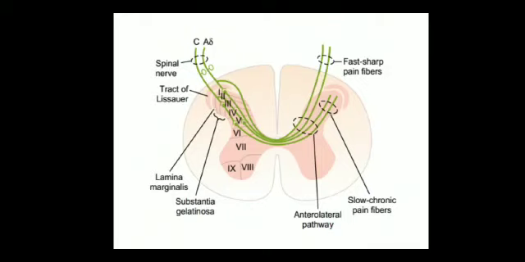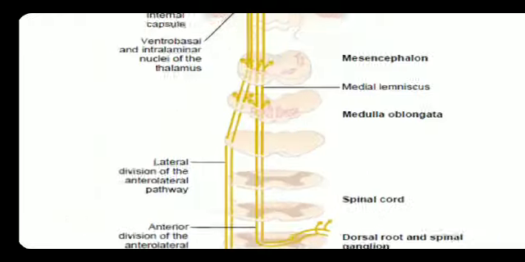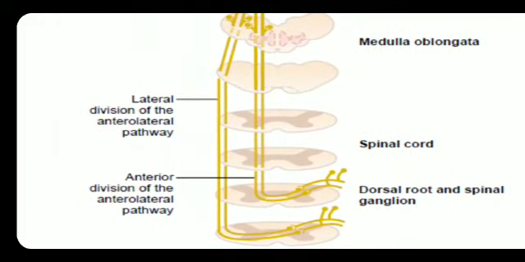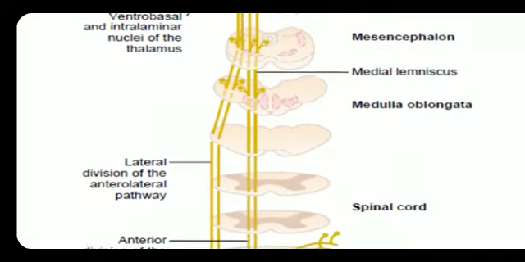The anterolateral fibers cross immediately in the anterior commissure of the cord to the opposite side. You can see in the diagram the anterior and the lateral spinothalamic tracts crossing immediately to the opposite side in the anterior commissure, where they turn upward towards the brain by way of the anterior spinothalamic tract and the lateral spinothalamic tract.